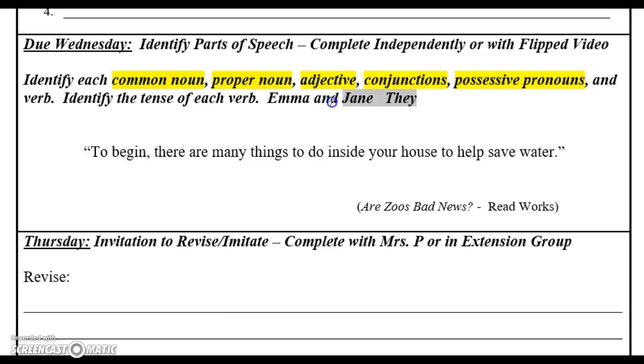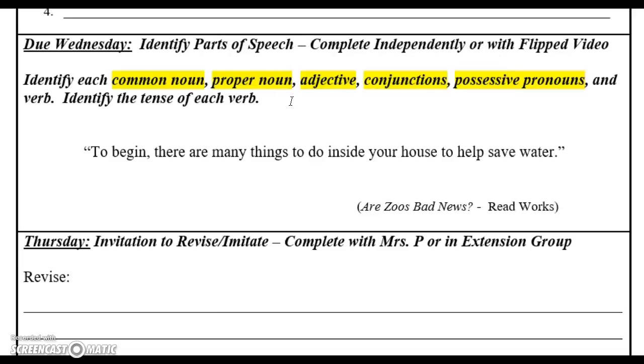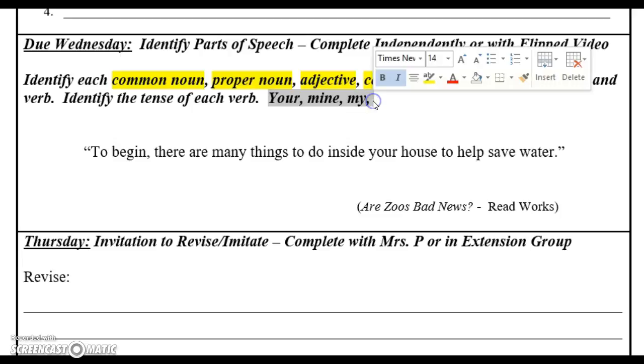Now, a possessive pronoun shows ownership. Some examples of showing ownership would be your, mine, my, and these are just a few of the possessive pronouns that would show ownership of an object. So your would show that I, the subject of the sentence, the proper noun, would be owning something, or be mine, or be my.